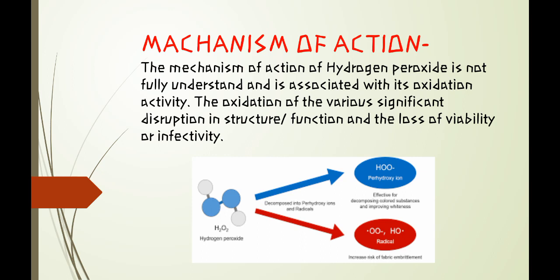Oxidation activity means a process in which electrons are taken away from the molecule, means the membrane stops functioning and no transport of molecules is possible.